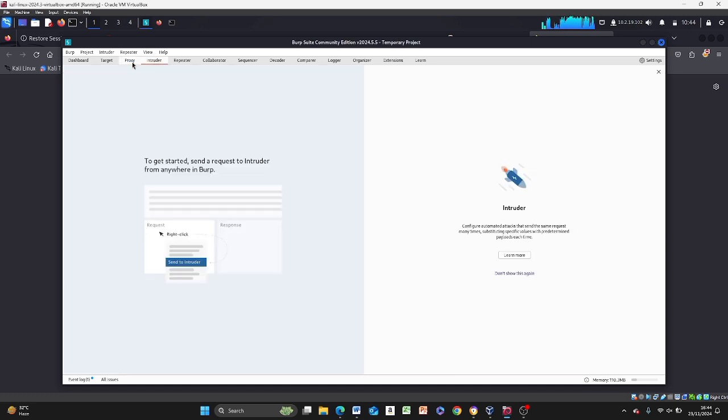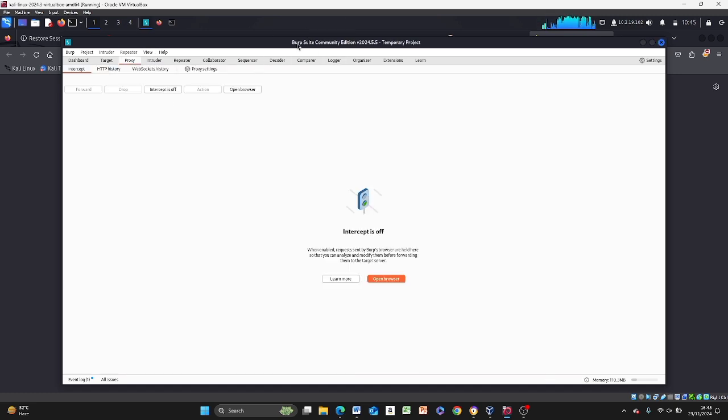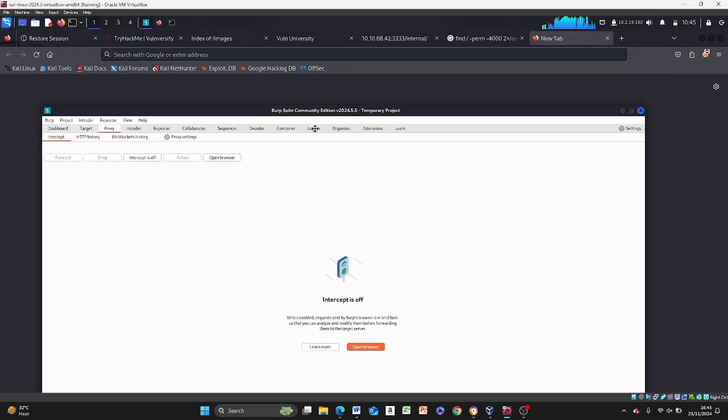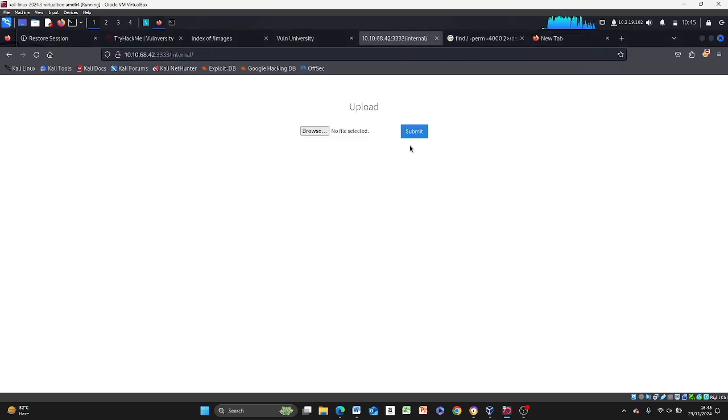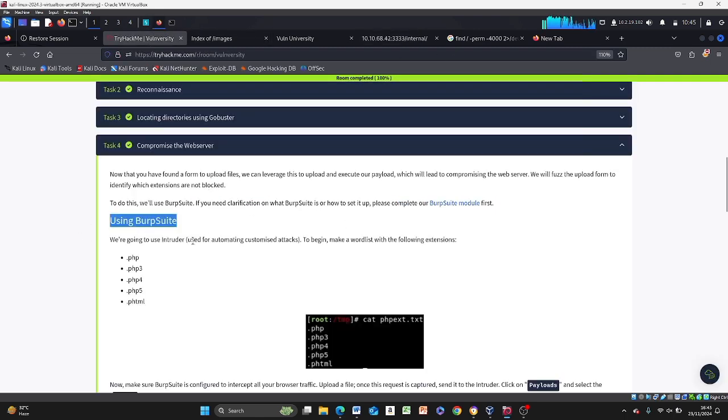Great. So this is how Burp Suite looks if you've not seen it before. Burp Suite has a community edition, which is this, and a pro edition. If you're going for the pro edition, you obviously know what you're looking for. According to this text, we're going to use Intruder, which is used for automating customized attacks. To begin, let's make a word list with the following extensions. You can just copy them as they are.